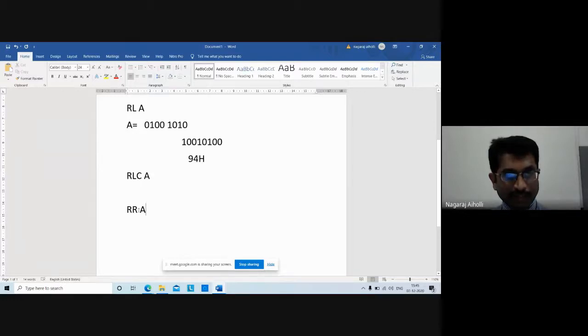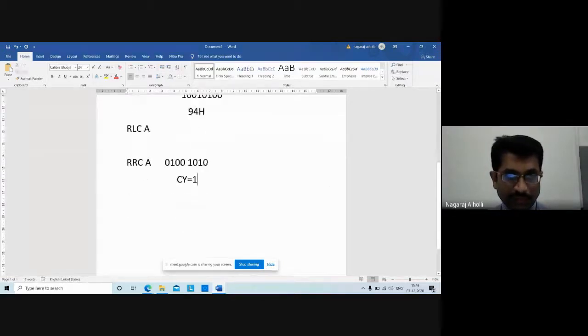Then I will explain the last one, that is RRCA, considering the carry. Let me take the same value, 0100 1010, right? Let me take the carry as 1, then it will be more clear. Carry is 1.